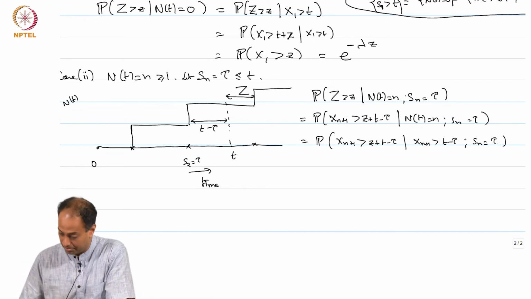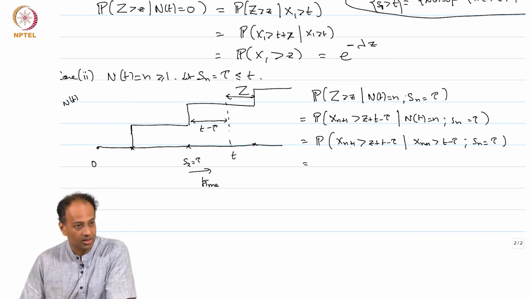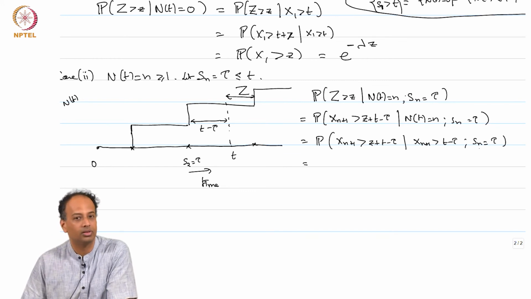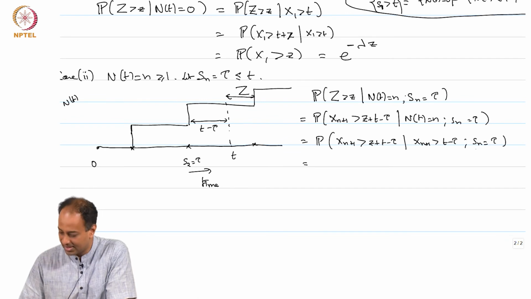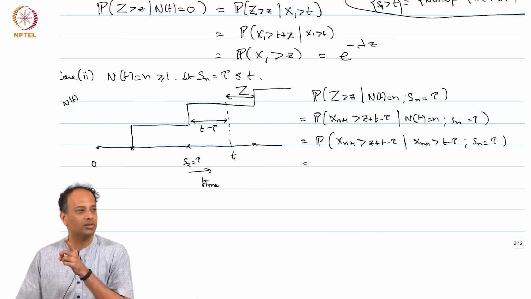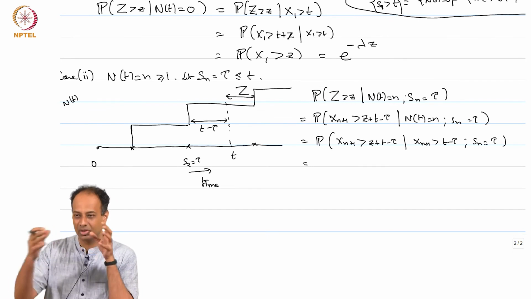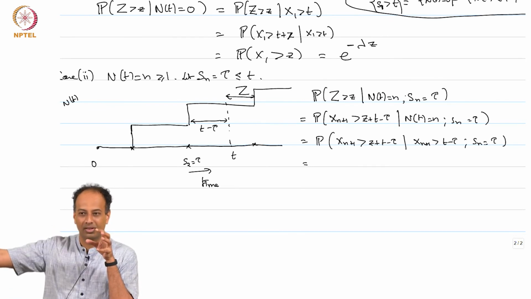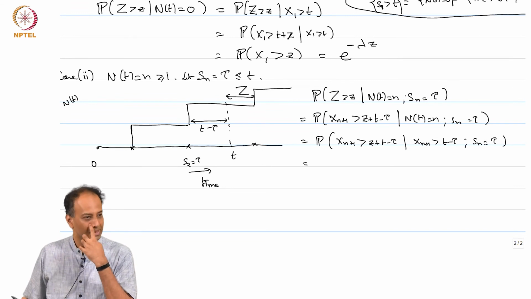Now is an important step. See, x n plus 1, by the definition of a Poisson process, is independent of S n. Why is that? Actually this is true for any renewal process. S n is simply the sum of x 1 through x n, and they are all IID random variables. So x 1 through x n will be independent of x n plus 1.